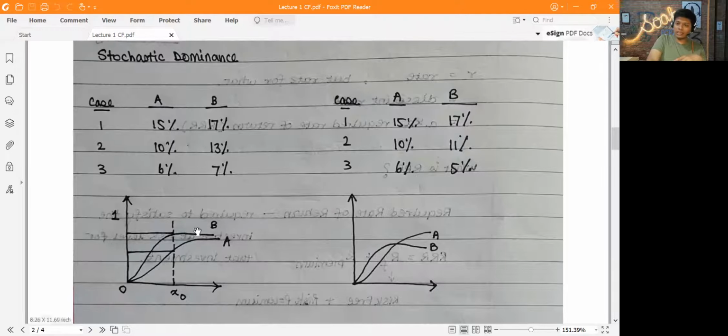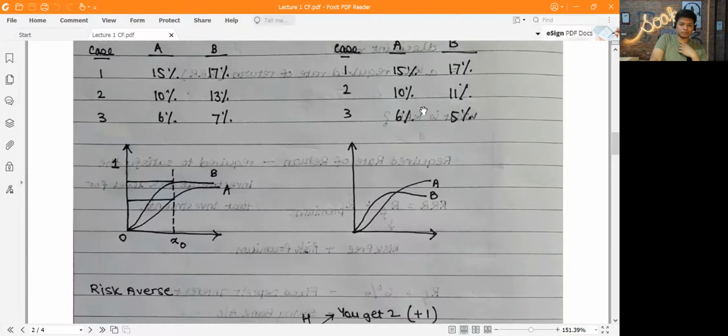Now, if you plot the graph, you can also see that the graph of B will always be higher than A. So this clearly shows a stochastic dominance. Whereas in this case, you can see 17 is greater than 15, 11 is greater than 10, but then 6 is greater than 5. So here there's no stochastic dominance. This will be covered later. I'll show you how we would calculate a risk and return trade-off for this one.